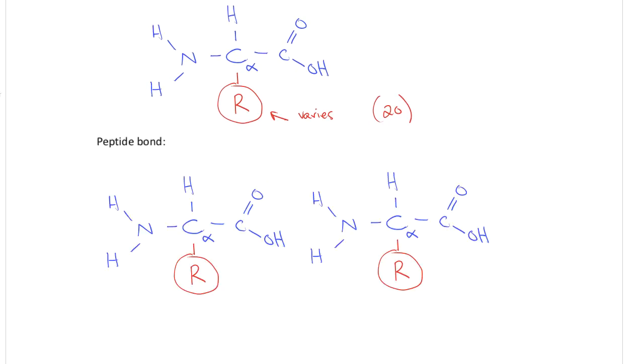So if I redraw two generic amino acids here, and I get rid of water like this, then I end up with C, O, N, and H, like so.